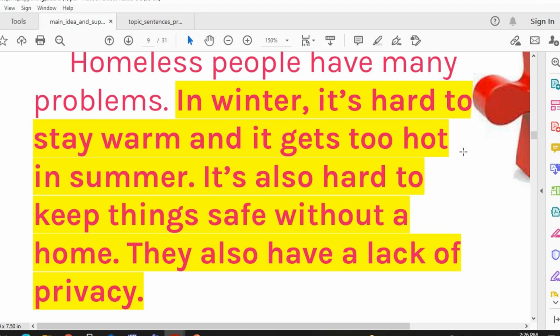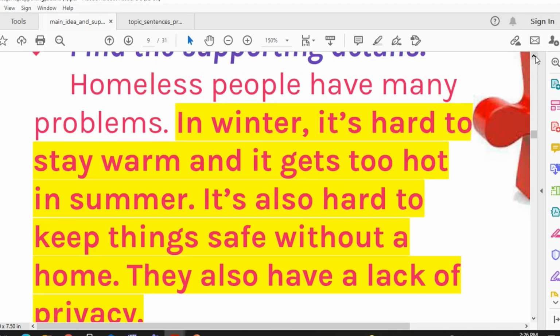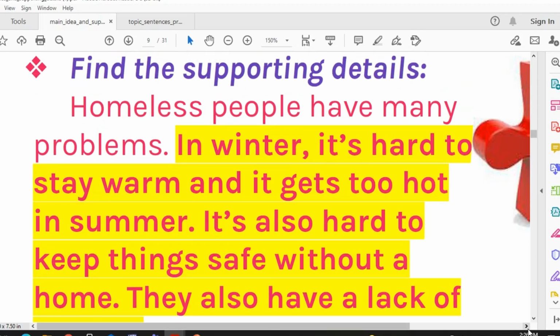So as we said before, good readers are good writers. Okay, today we need to focus on studying some paragraphs to understand the paragraph structure.